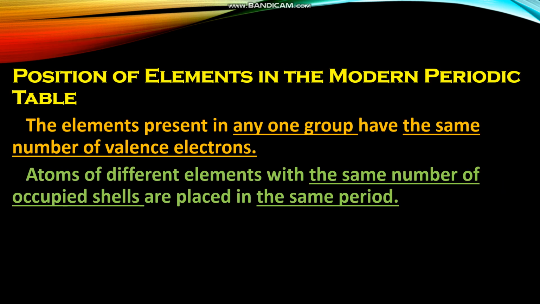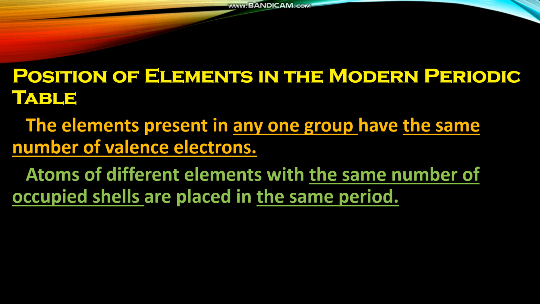Next, we are going to learn the positions of elements in the modern periodic table. Regarding this, you have to remember 2 points. The elements present in any one group have the same number of valence electrons. Valence electrons means electrons in the outermost shell.